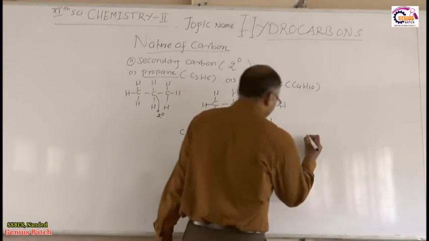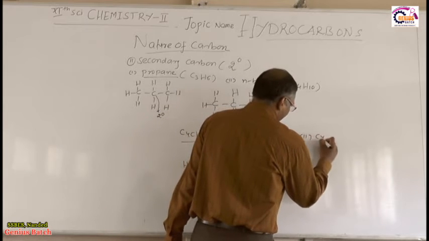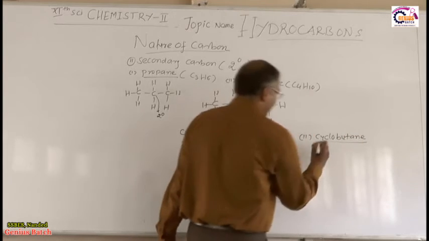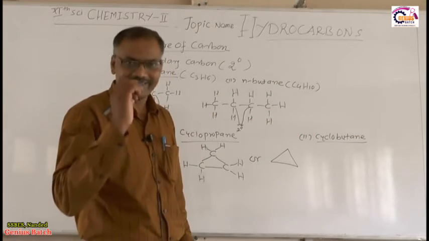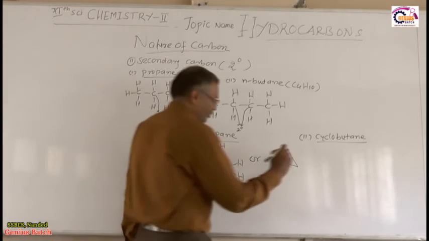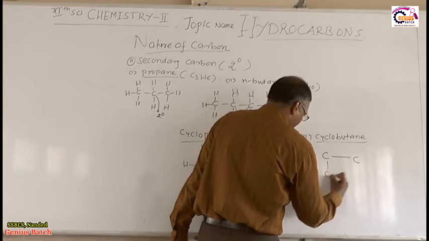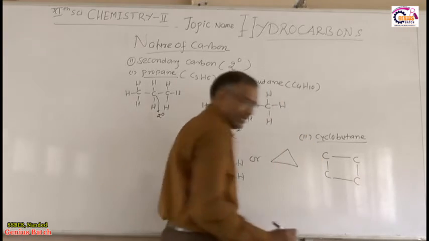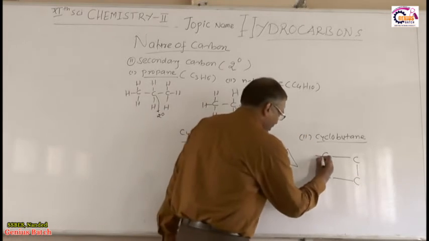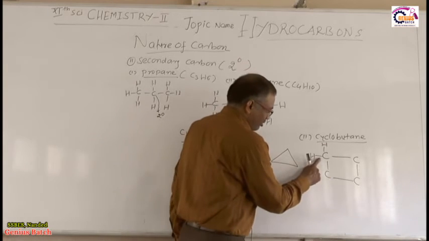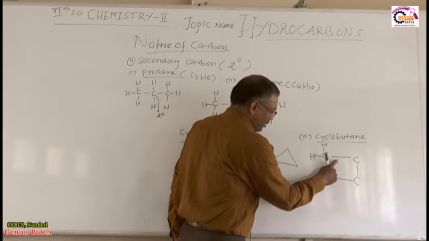Now another example, a second cyclic example, cyclobutane. This is the ring compound, closed chain compound, cyclic compound. So we can write the structure of cyclobutane like this. This carbon atom is attached by 2 hydrogens, so the valency of carbon is satisfied. 1, 2, 3, 4.